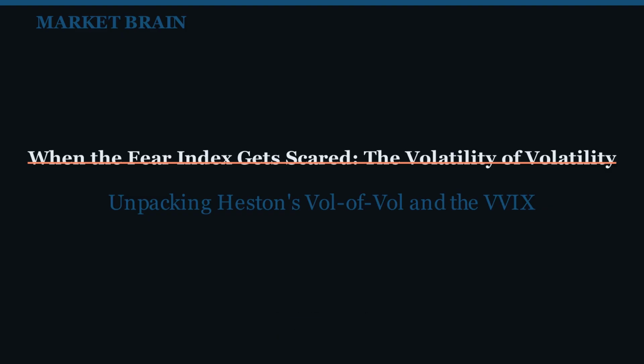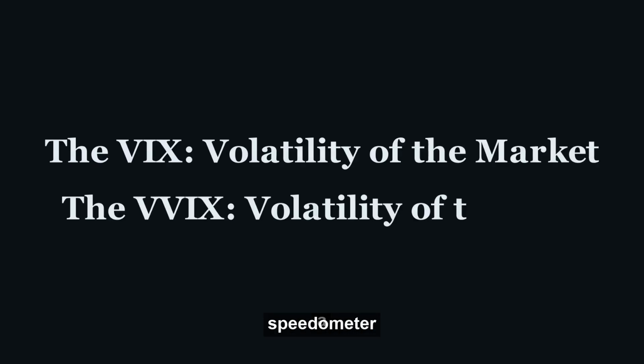into play. Think of it this way: the VIX is like a speedometer for the stock market. It tells you how fast prices are expected to change. A high VIX means a bumpy ride ahead. But what if the speedometer itself is jumping all over the place? What if the expected speed of change is highly unpredictable? That's the volatility of volatility in a nutshell. It's not just about how much the market moves, but how much the market's expectation of movement moves.